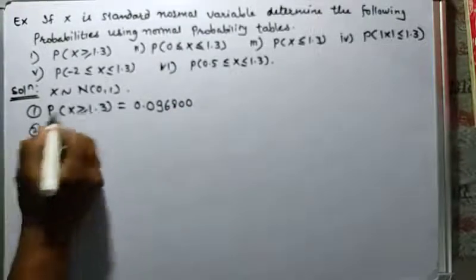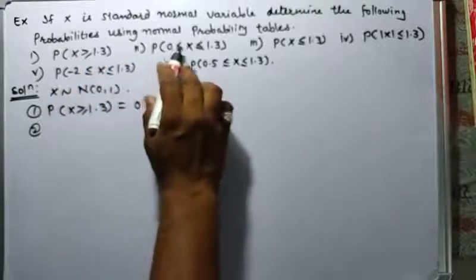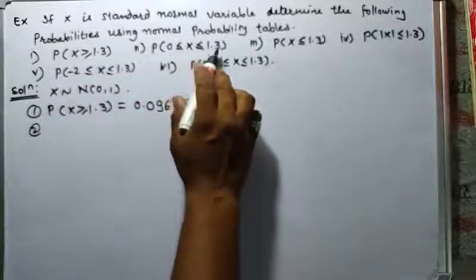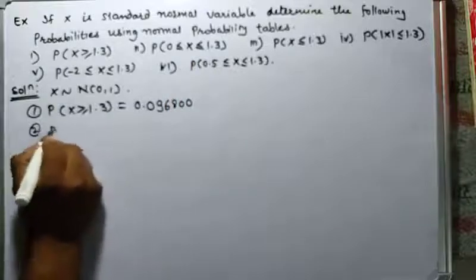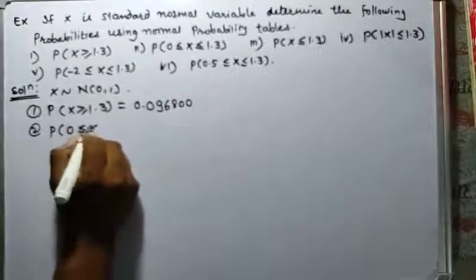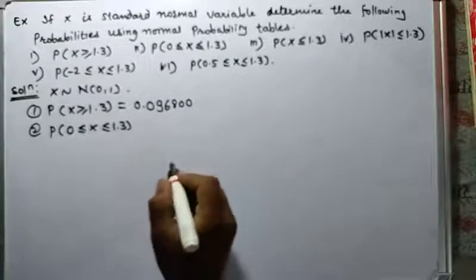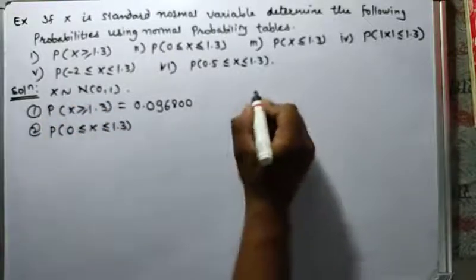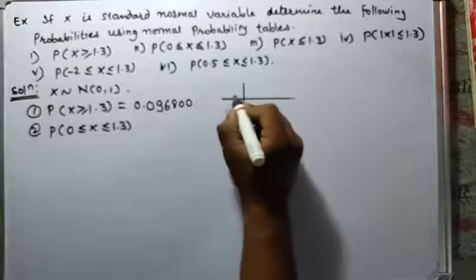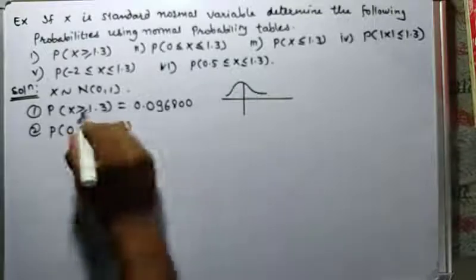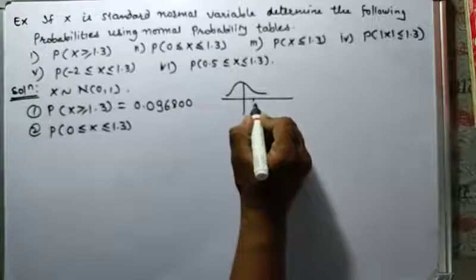Okay, next, second one, find probability of 0 less than or equal to x less than or equal to 1.3. The graph of this function will be like this. Here is 1.3.